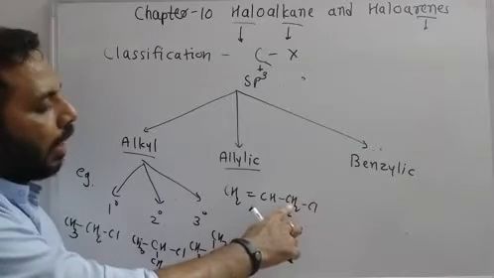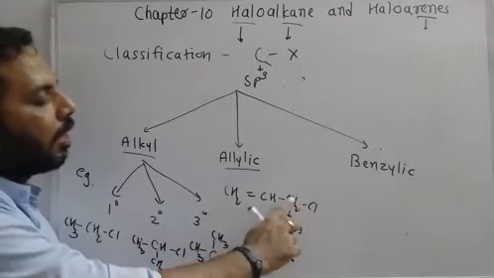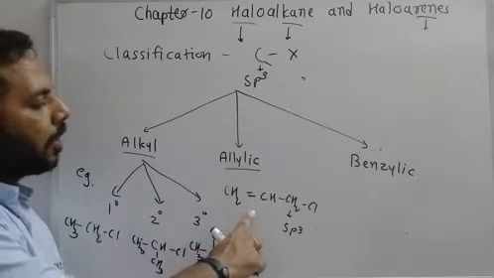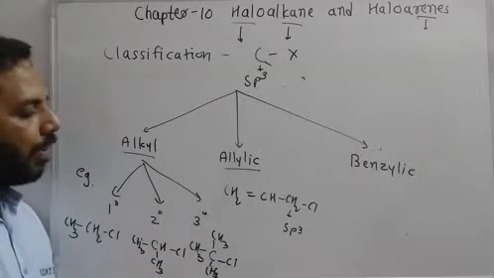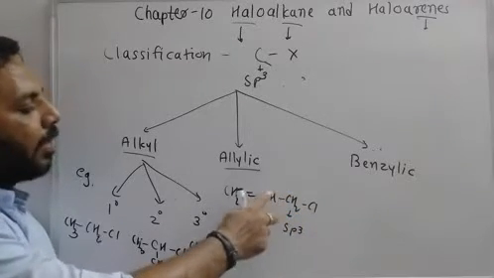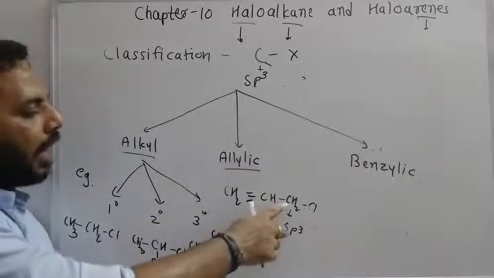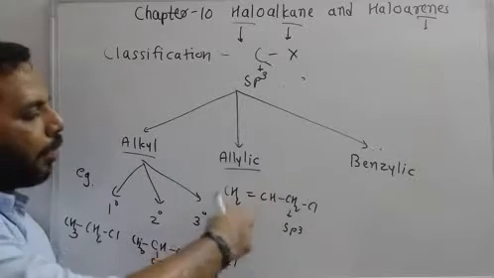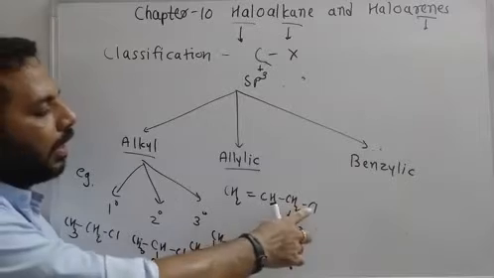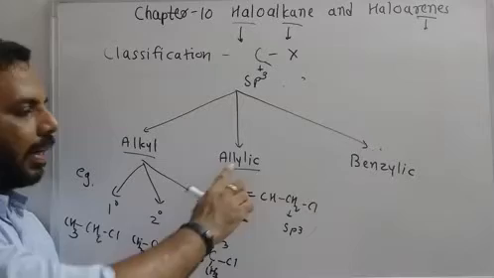In this compound, the carbon is having chlorine. That particular carbon is only single bonded, but its neighbor carbon has a double bond. Then that type of structure is known as allylic. So we can say that the carbon which has the halogen, its neighbor carbon has a double bond, then this type of structure is known as allylic. The neighbor carbon is known as the allylic carbon, and that structure is known as an allylic halide.